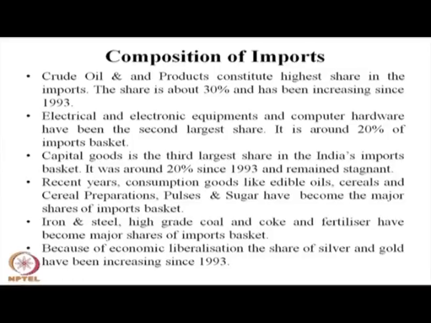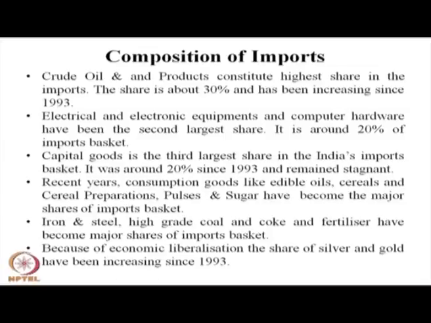Electric and electronic equipment, computer hardware have been the second largest share, around 20% of our import basket. Capital goods is the third largest in India's import basket, it constitutes nearly 20% of our import basket.